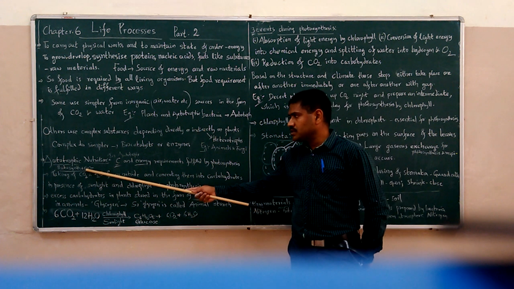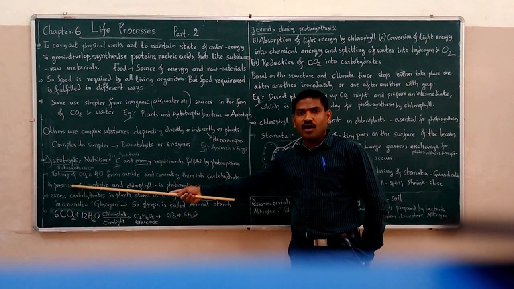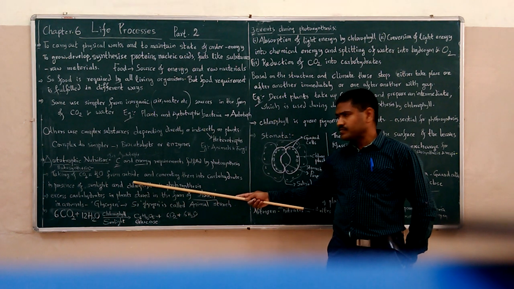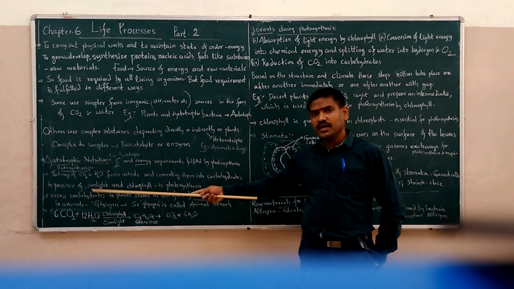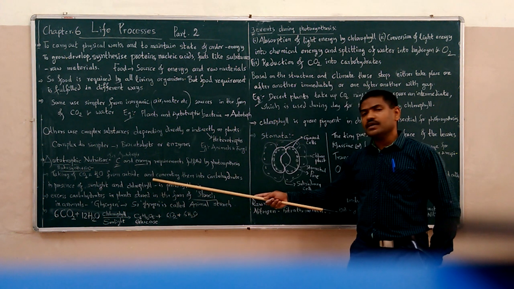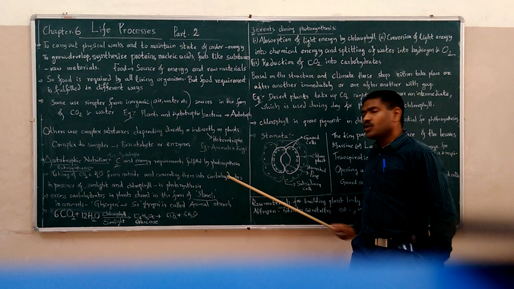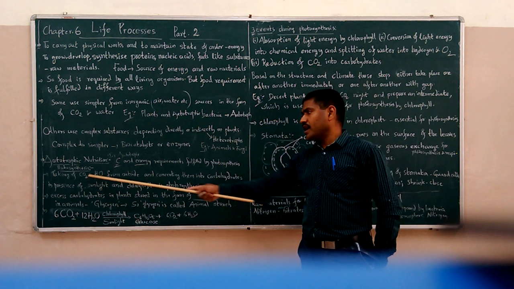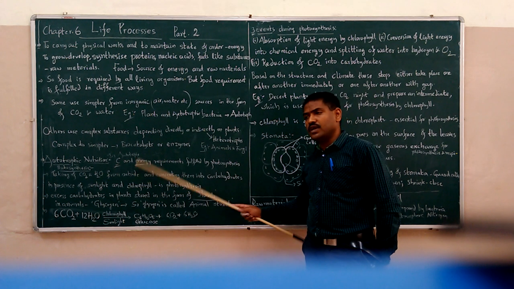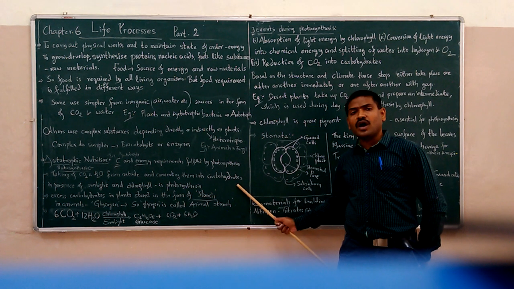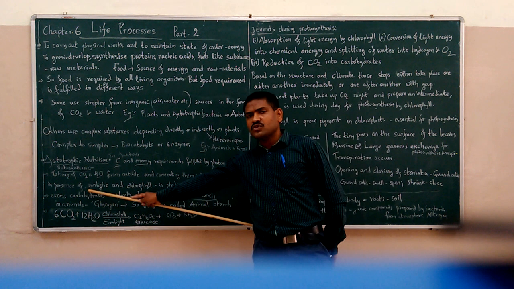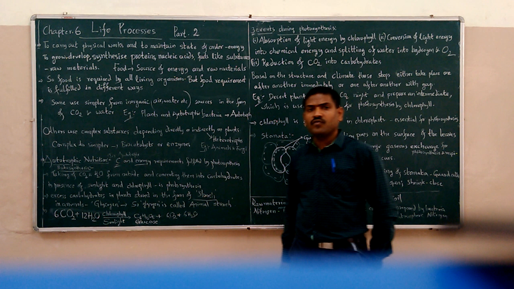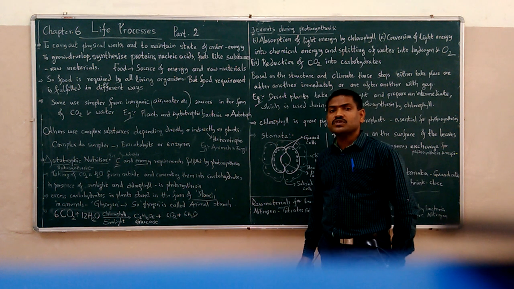What is photosynthesis? Taking carbon dioxide and water from outside and converting them into carbohydrates in the presence of sunlight and chlorophyll is called photosynthesis.